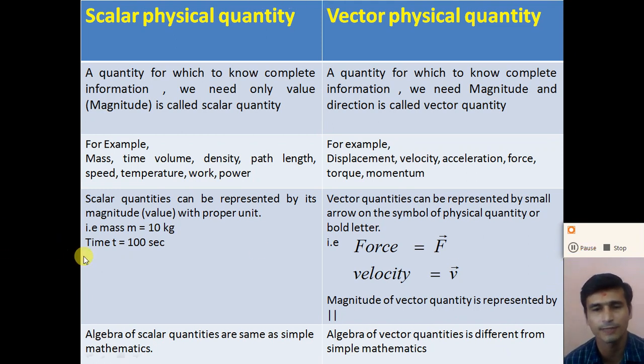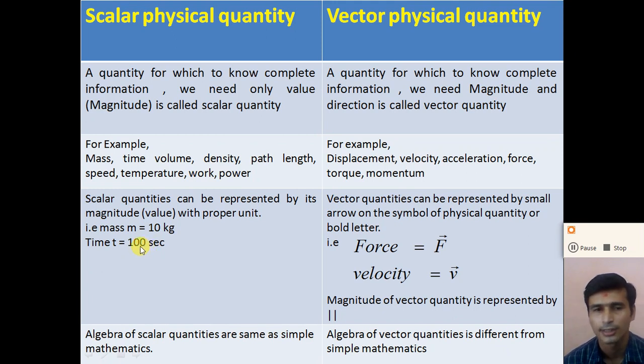Now the third point of difference: scalar quantities can be represented by their magnitude with the proper unit. For example, the mass of an object m is equal to 10 kg. Here the magnitude of the mass is 10 and kg is the unit. Similarly, time t is equal to 100 seconds. Time is a scalar physical quantity; we need not represent it with a direction.